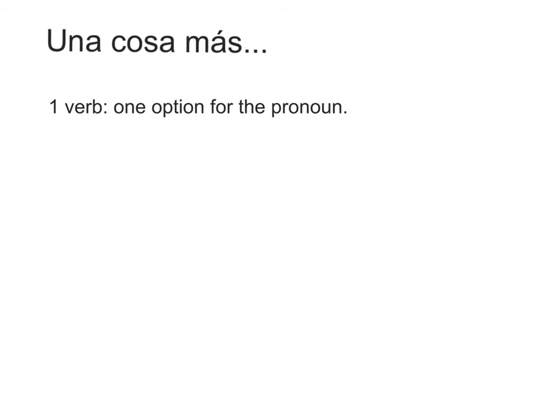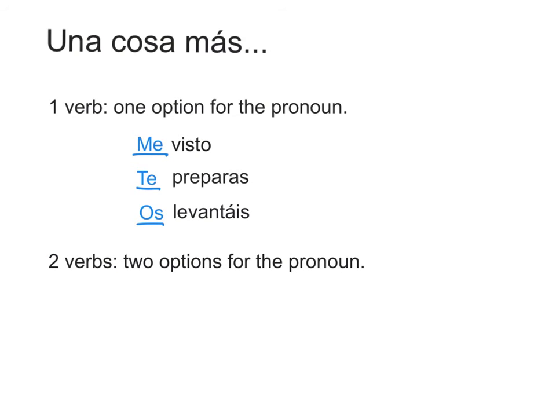Okay, antes de terminar, tenemos una cosa más. If we have one verb in a sentence, we only have one option for where to put the pronoun. That one option is to put it in front of our conjugated verb. Me he visto, te preparas, os levantáis. But if we have two verbs or a verb phrase, we have two options for where we can put the pronoun.